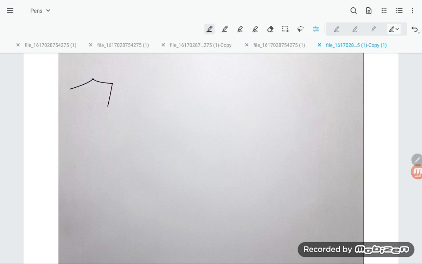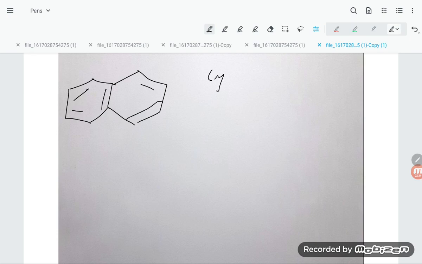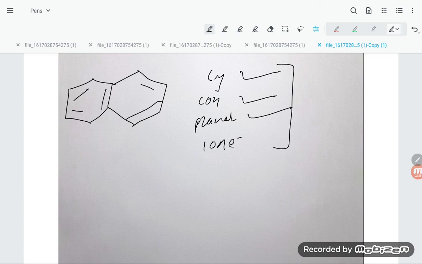There are so many problems that you can solve easily. Here I am taking one compound, anthracene. So here you see, students, this compound is cyclic. Second point, you see, conjugation is there. Next is planarity: all are sp2 hybrid carbons, so it is planar. Pi electrons, you see 2 to 4 to 6 to 8 to 10. 10 pi electrons implies that the given compound is aromatic.